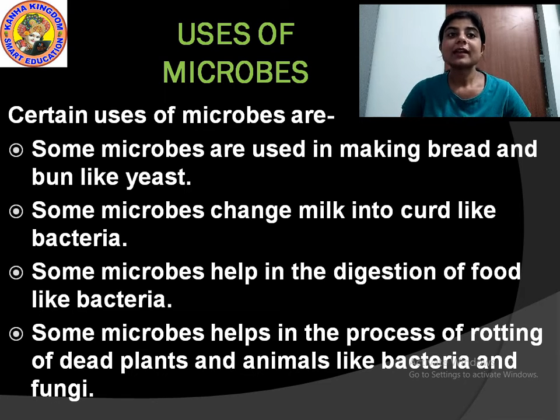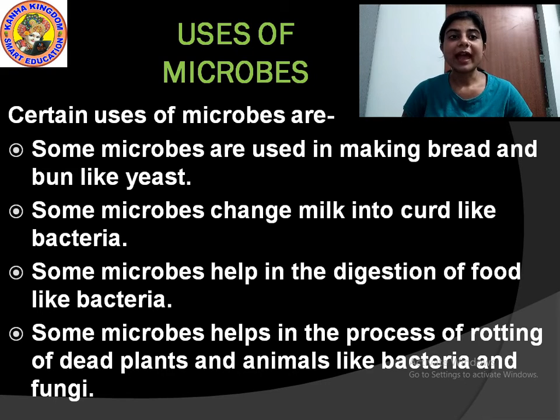Understood? Then some microbes change milk into curd, like bacteria. The bacteria can change milk into curd through the process of fermentation. Then some microbes help in the digestion of food. The food that we eat, the bacteria in our body helps in its digestion. That is why microbes are very important in the process of digestion.